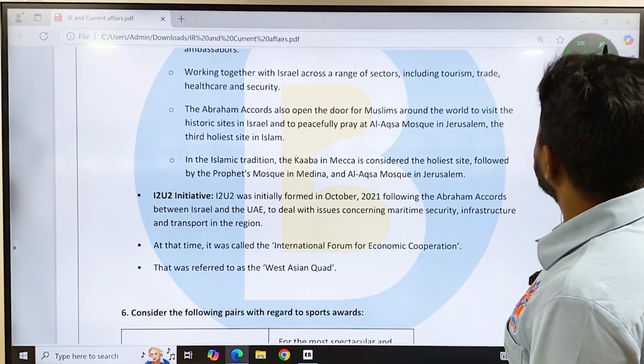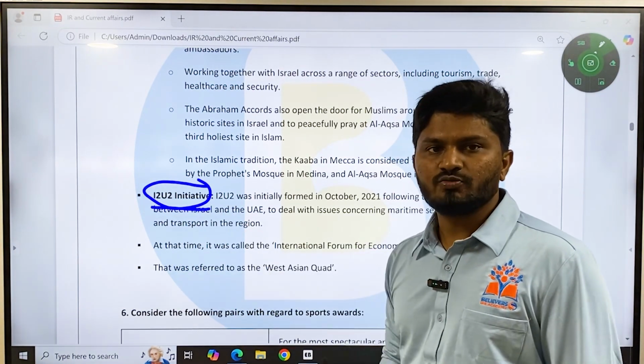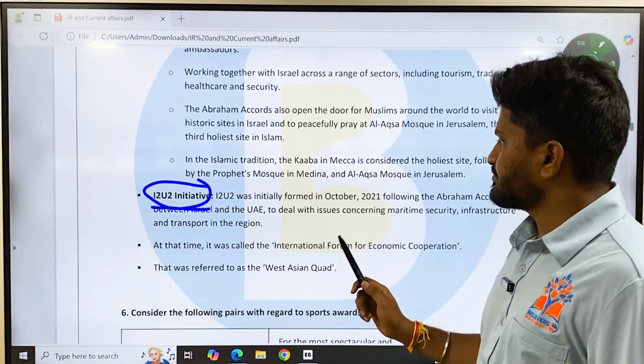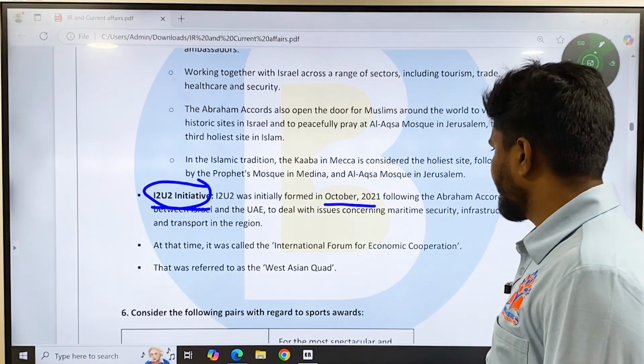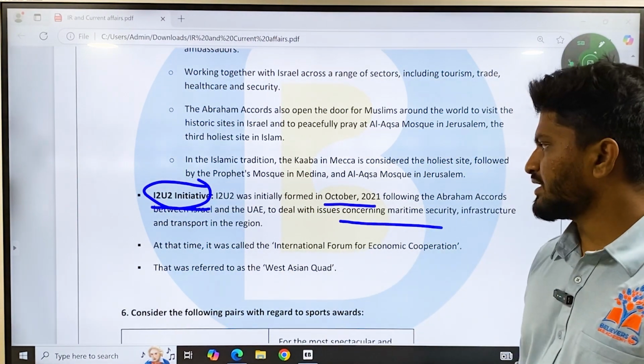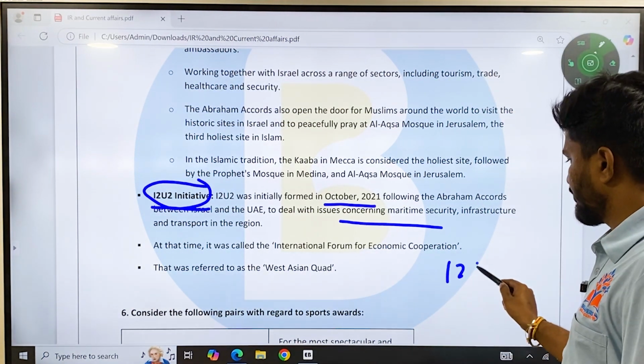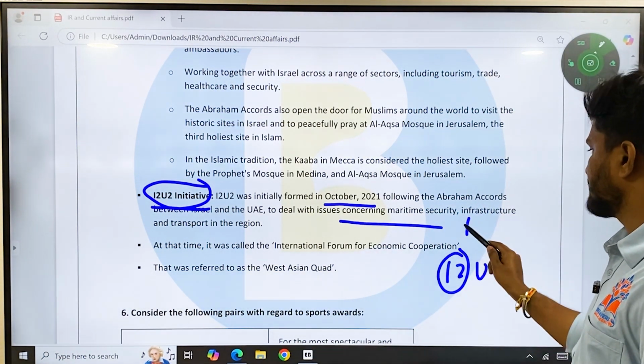Then recent initiatives also include the I2U2 initiative. This was a question asked in 2022 UPSC mains. It was formed in October 2021 following the Abraham Accords between Israel and UAE to deal with issues concerning maritime security, infrastructure, and digital transport and tourism.